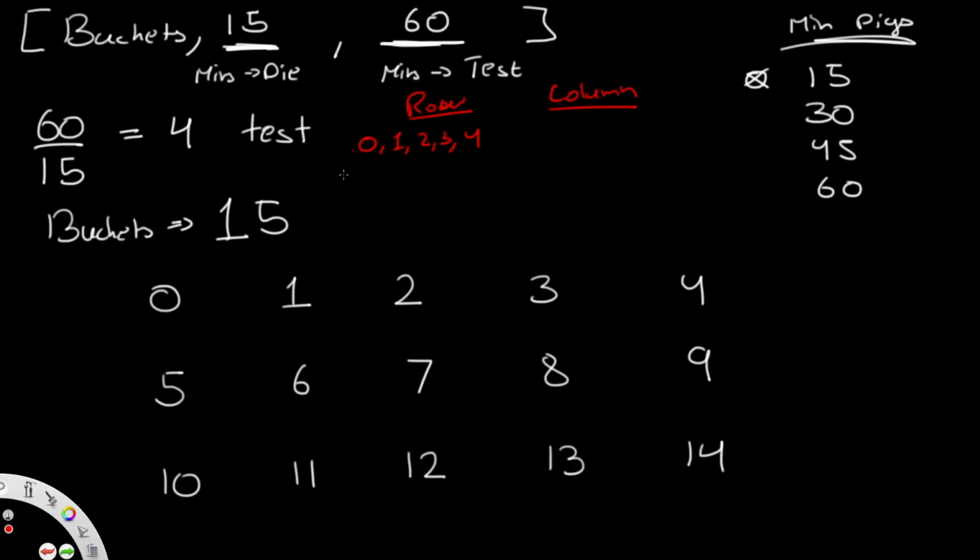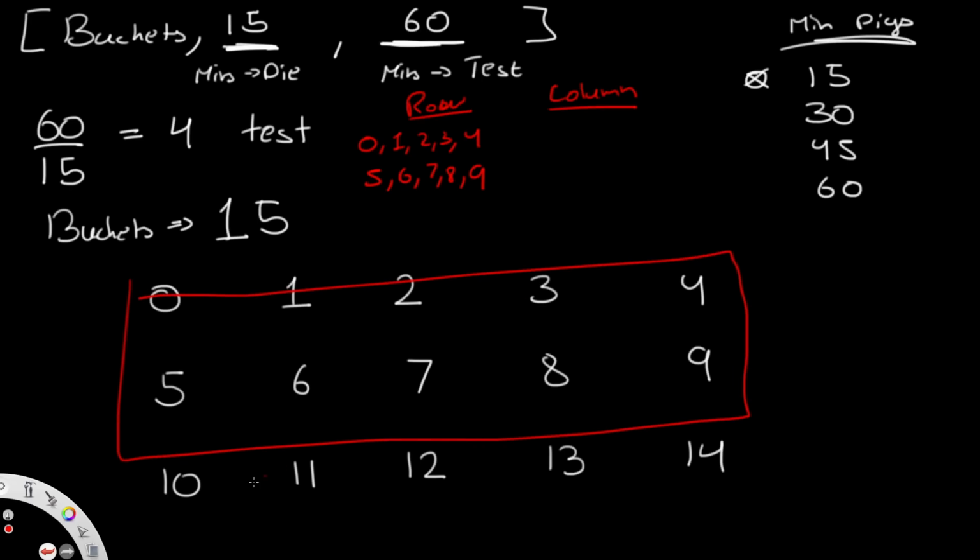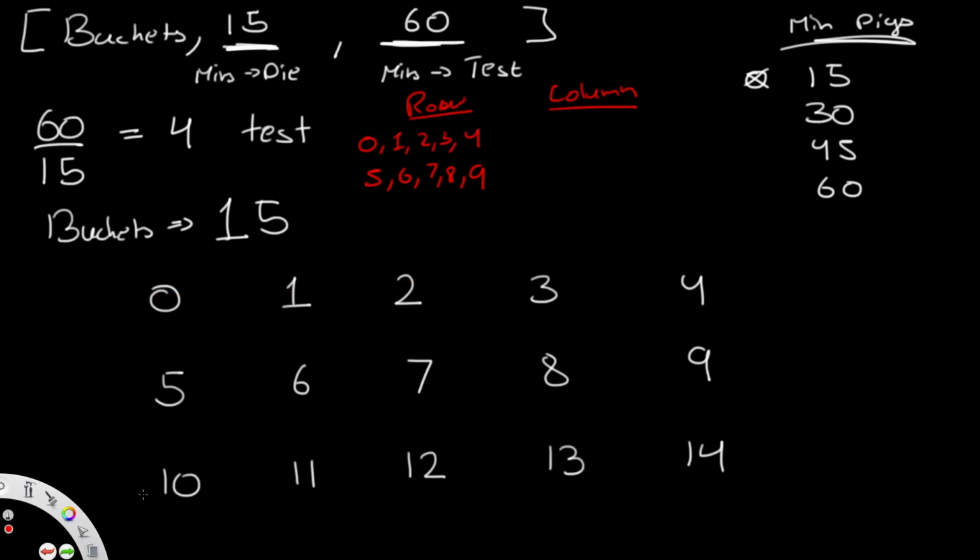After drinking this, we would then make the pig drink 5, 6, 7, 8, and 9. So now in this case, we're going to drink this entire row. And finally, we're just going to do those two. We're not going to make it drink 10, 11, 12, 13, 14, because if this is all water, we know for a fact the poison is going to be in the last row. Okay, so now this is how we're going to get our row using one pig.